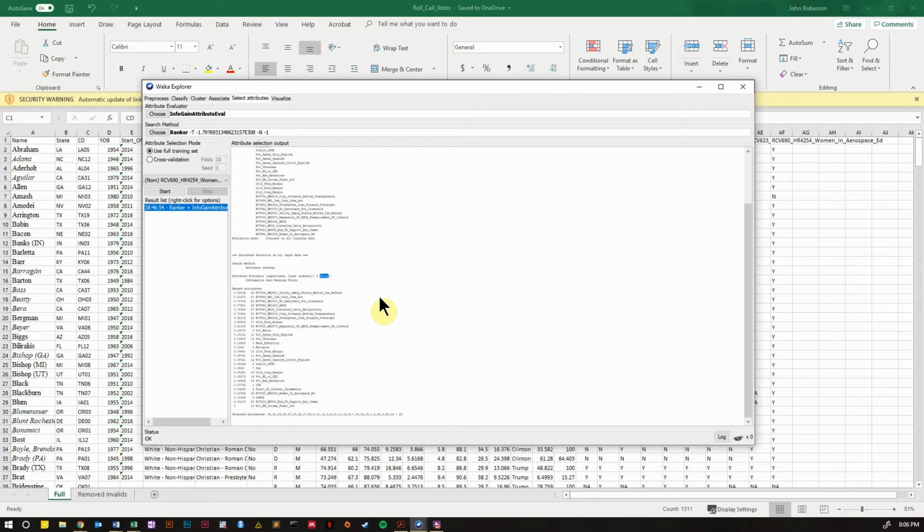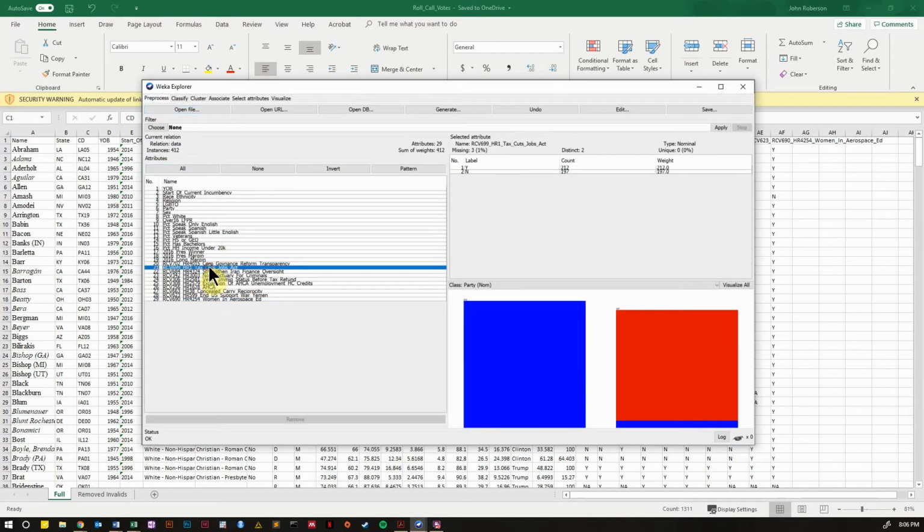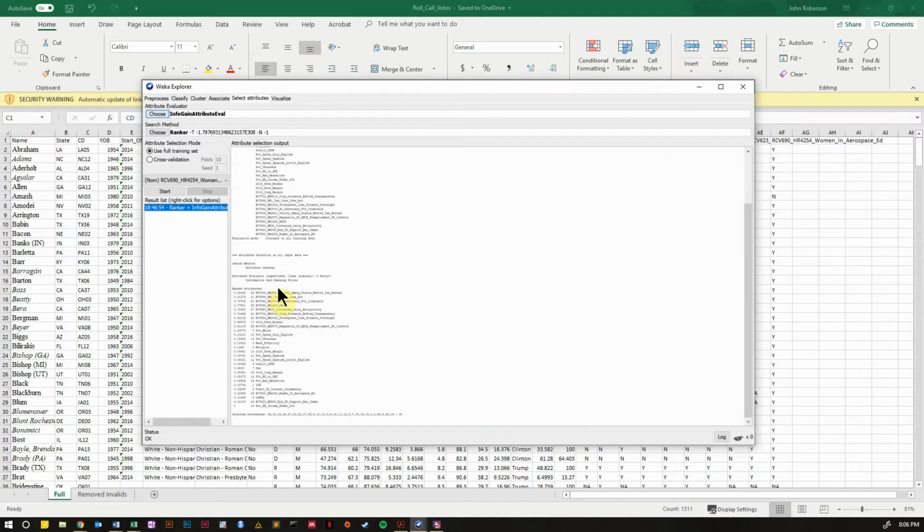If you just think about the Tax Cuts and Jobs Act, who would vote for and against that, it would likely be a very clear split, and we can see that that is the case. Only people in one class voted for it, and mostly only people in another class voted against it. What's kind of unfortunate is that in this data, the way Weka interpreted it, Republicans are blue and Democrats are red, but there was nothing I could really do about that, so it takes some getting used to. But you can see that there's a really clear split here, and splitting on that yields a lot of information gain.